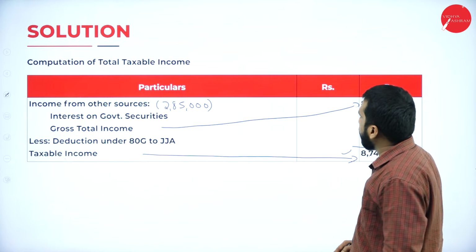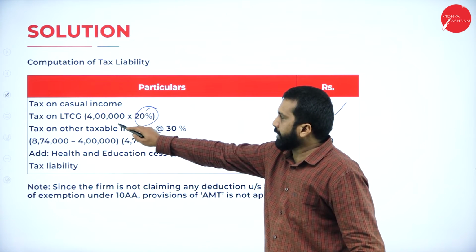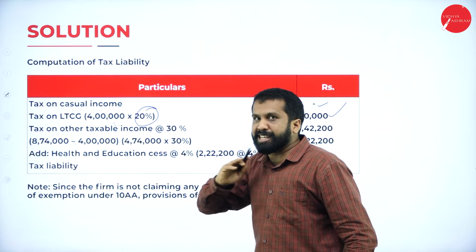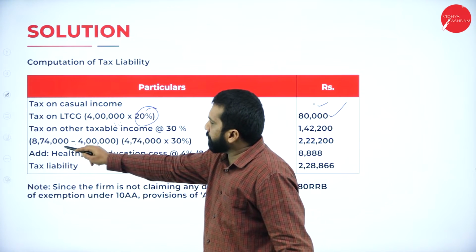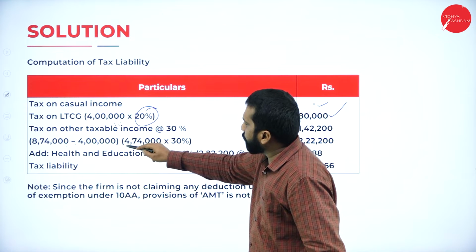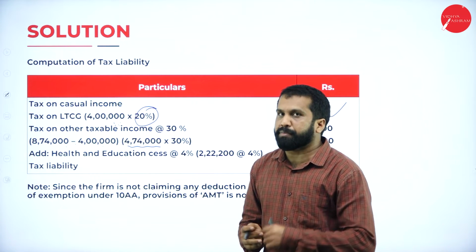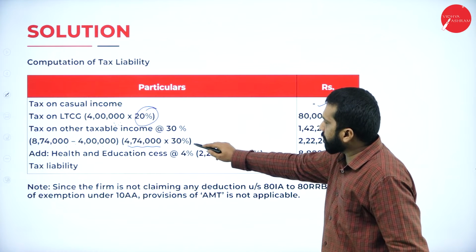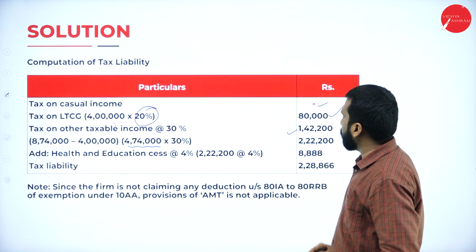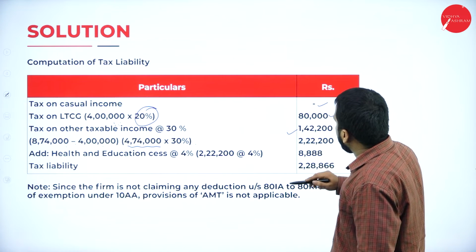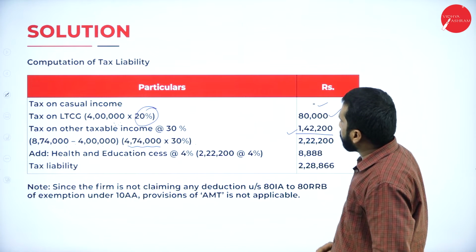From 8,74,000 minus this 4 lakh, because 4 lakh you have calculated separately, you will get 4,74,000. As I told you, what is the tax slab? 30%. Calculate 30%, you will get 1,42,000 some change. Now, so total it will be 2,22,000.